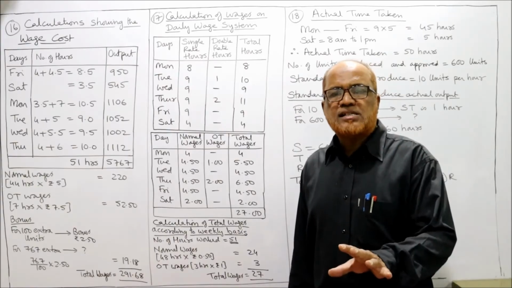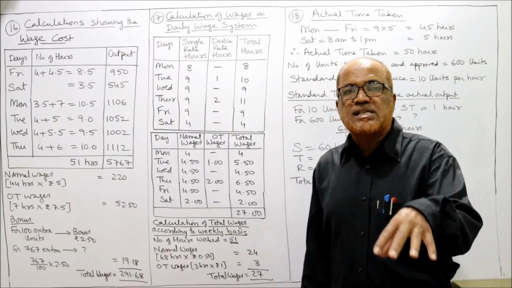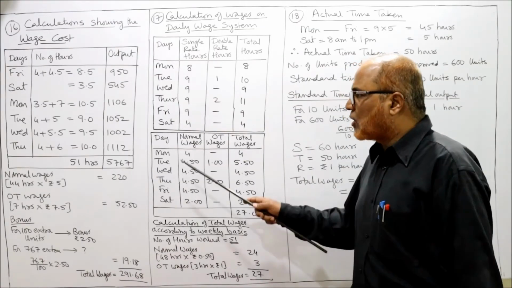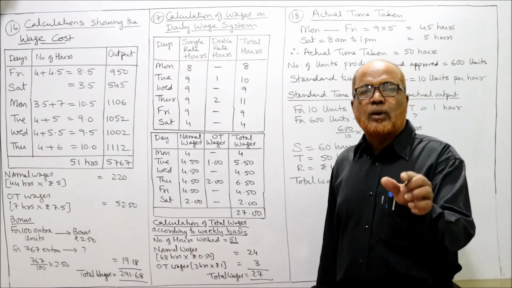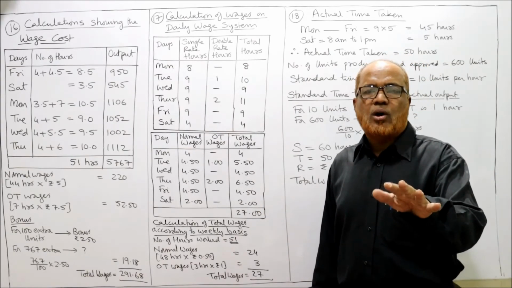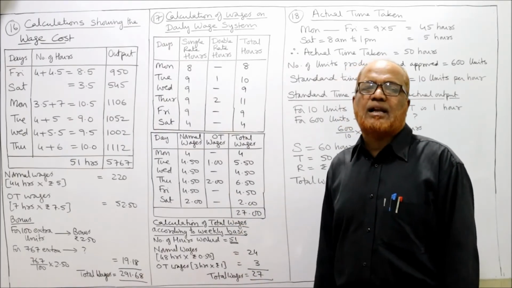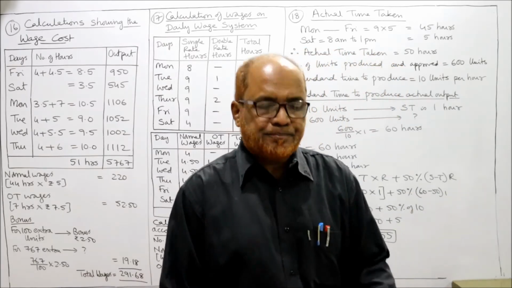Now it is not necessary that the total wages on a weekly and daily basis will always be the same. Coincidentally, in this problem we are getting the same total wages, whether on weekly basis or daily basis. So total wages are 27 by both methods, wages calculated on daily basis and wages calculated on weekly basis. That's it. This is problem number 17.